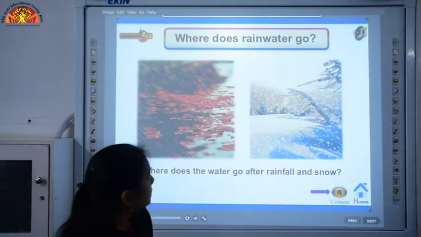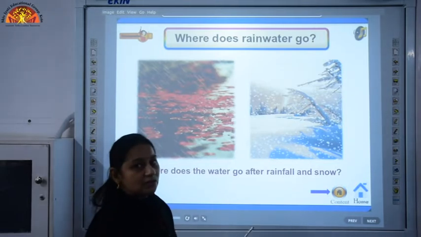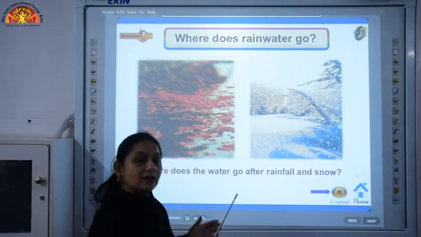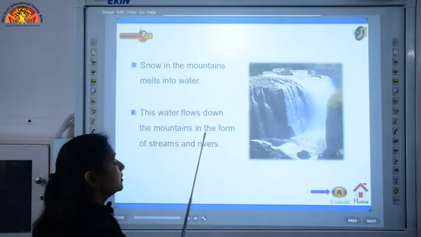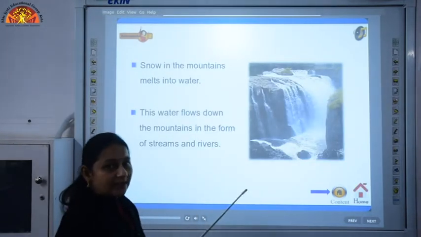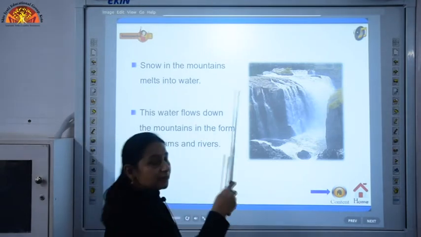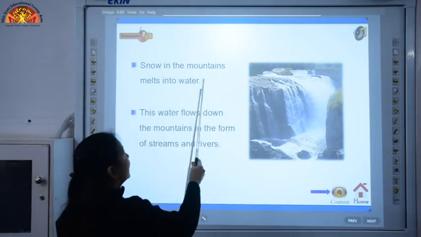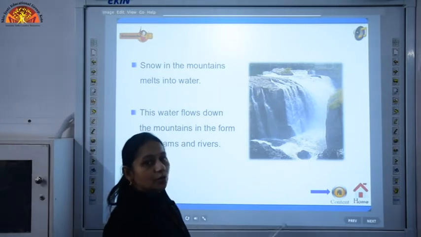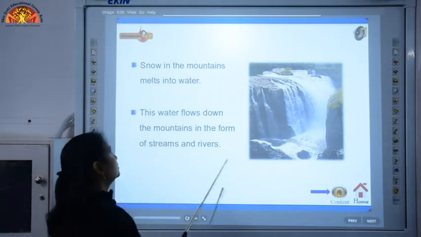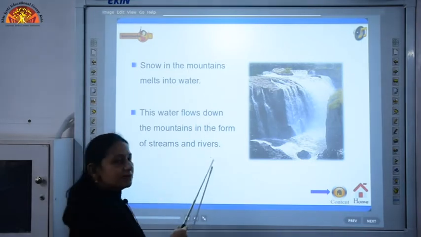Now, children, after coming to the ground, where does this rain water go? Let us study about this. Rainwater or snow, when it comes in the form of snow, accumulates in the mountains, and when the snow melts, it converts into water which runs through the mountains in the form of streams and rivers.